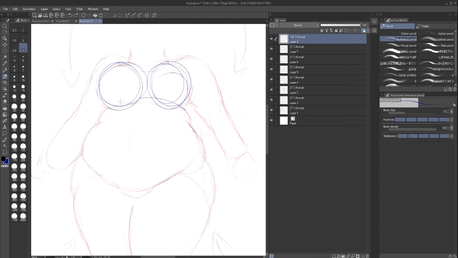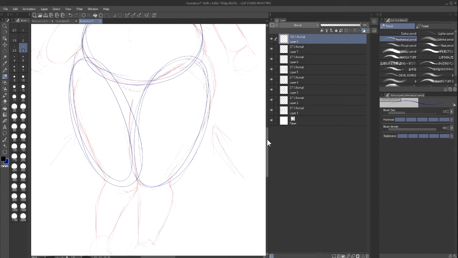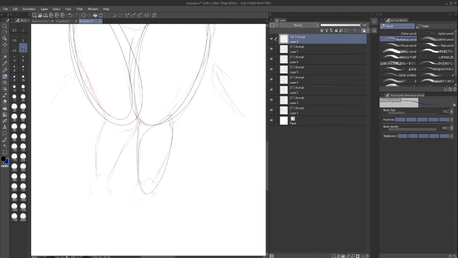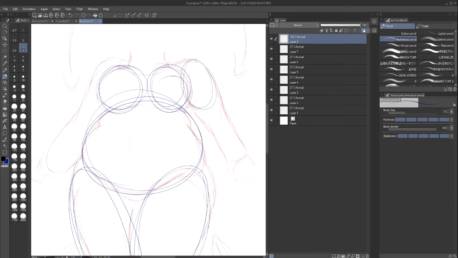Oops, a bigger circle, right? And then more oblong circles. You see that? See how all of it's mainly circles, because when you're dealing with someone who is this big, usually who's plus size like this, their main body is made out of circles. It's very rare they're ever made out of any other shapes, unless you're doing the hourglass shape and stuff like that.